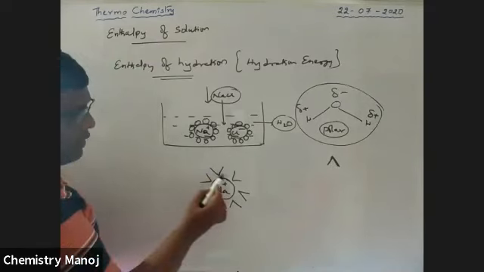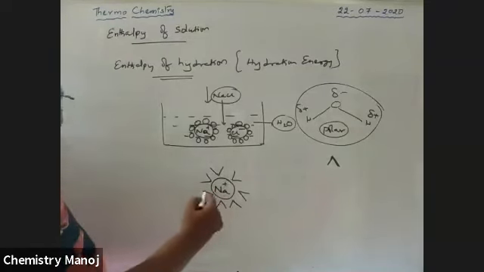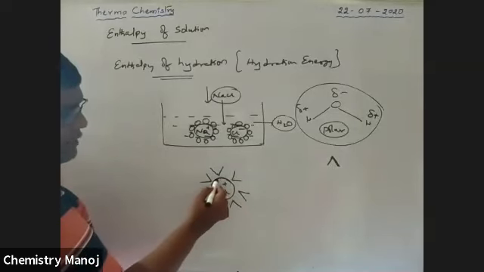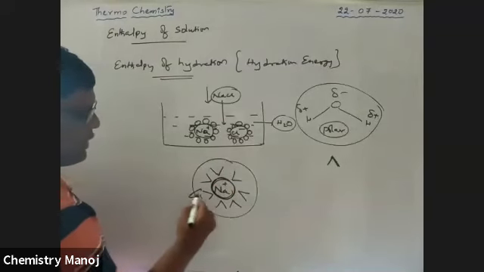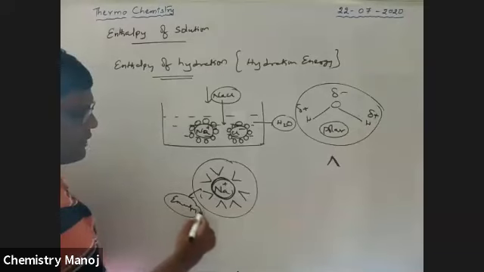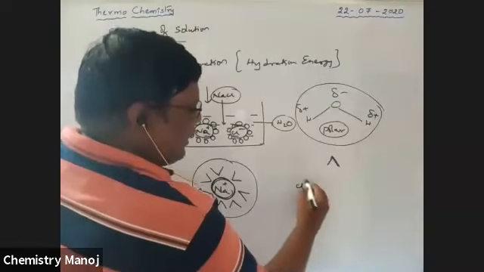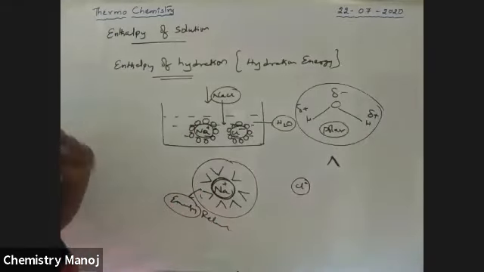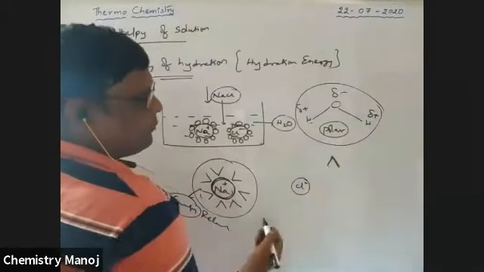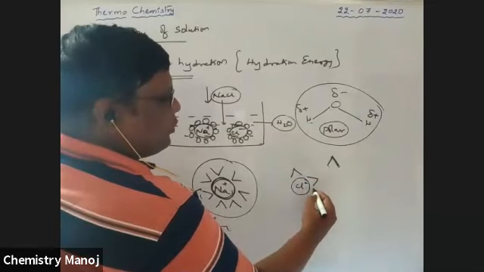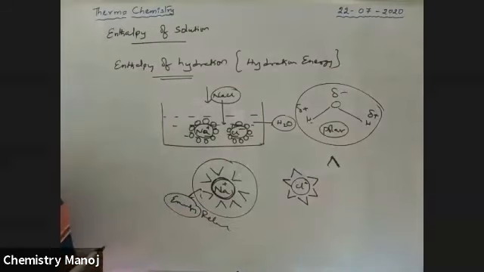The oxygen ends are aligned towards the Na plus ion, because it is plus and oxygen is minus. So water molecules are attracted towards Na plus, and because of this process some energy is released. Now there is a Cl minus ion in the water. Water has a positive charge at the hydrogen end, therefore all hydrogens are towards that Cl minus ion.